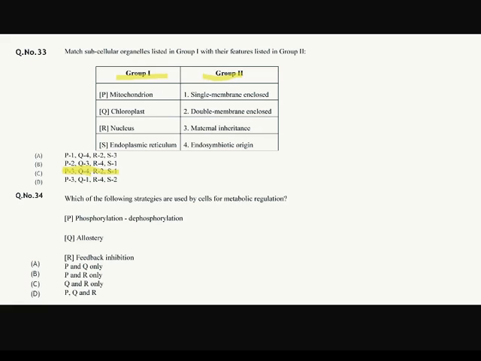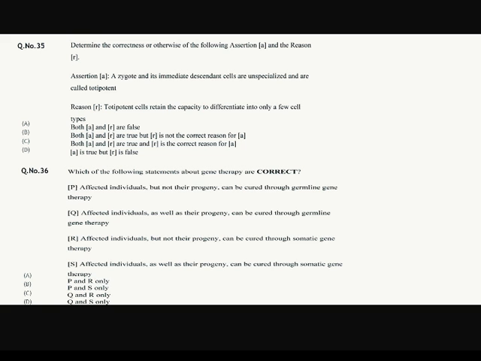Okay. The next question is question number 34. Which of the following strategies are used by cell for metabolic regulation? First is phosphorylation, dephosphorylation. Second is allostery, and the third is feedback inhibition. The answer is option number D. All the strategies are used, you can say.